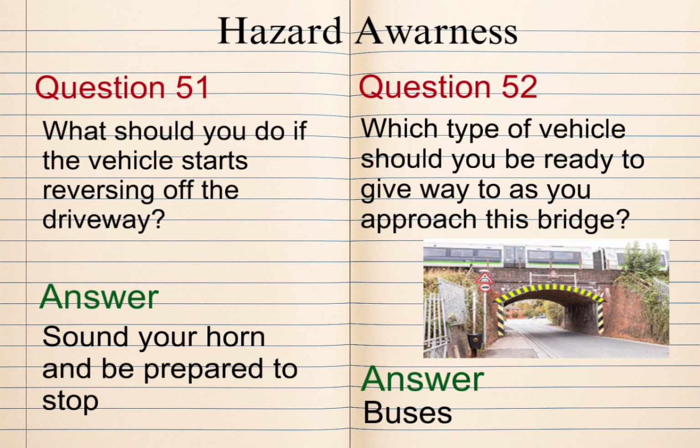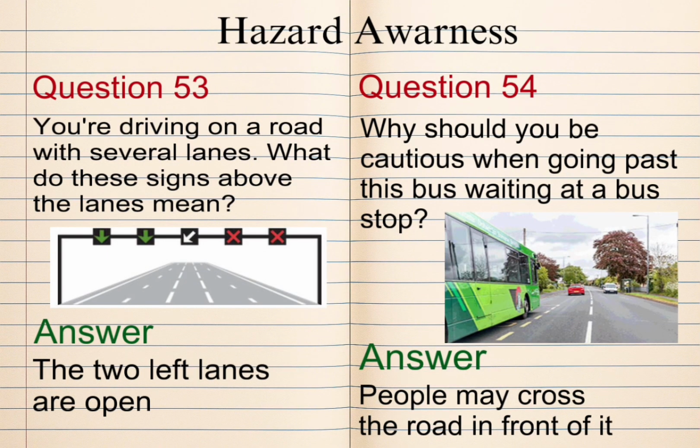Question 52. Which type of vehicle should you be ready to give way to as you approach this bridge? Answer: buses. Question 53. You're driving on a road with several lanes. What do these signs above the lanes mean? Answer: the 2 left lanes are open. Question 54. Why should you be cautious when going past this bus waiting at a bus stop? Answer: people may cross the road in front of it.